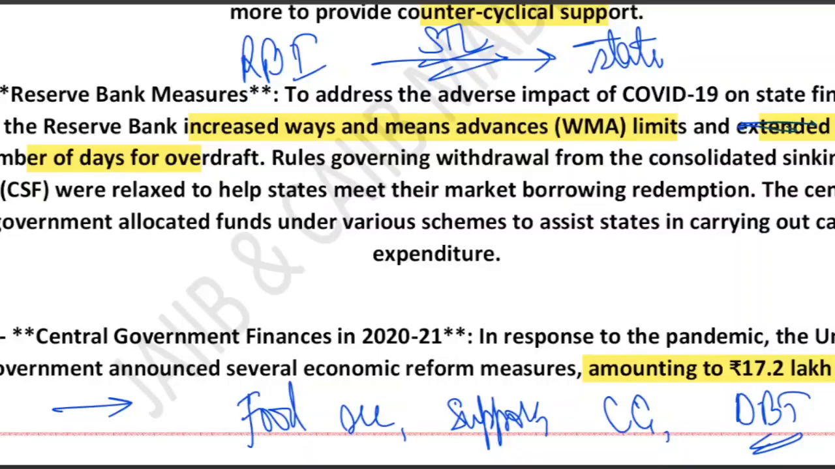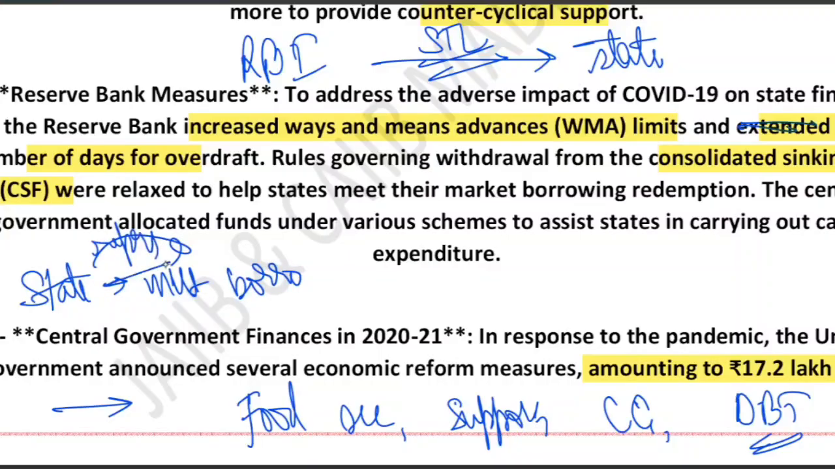Then they relaxed the rule for CSF withdrawal, the Consolidated Sinking Fund. This fund is used by a state to repay market borrowing. Suppose a state has some market borrowing and wants to repay it. They can use this fund, called the Consolidated Sinking Fund. So what RBI did during COVID-19 was relax the withdrawal rule so that states could access this fund more easily to repay the loan.